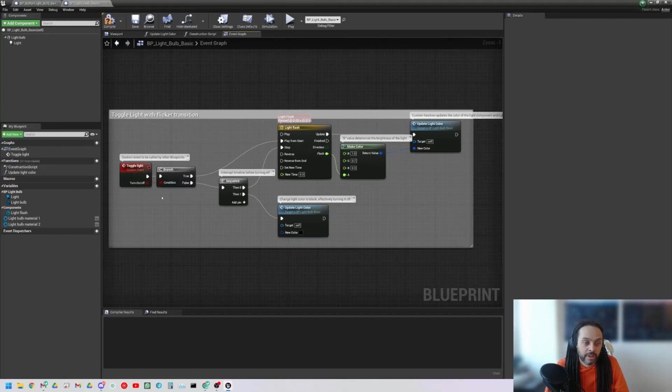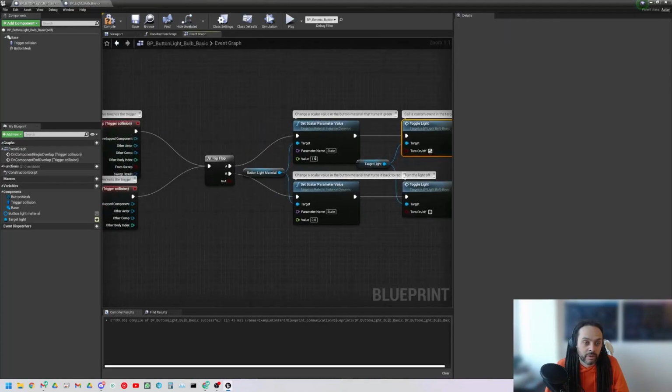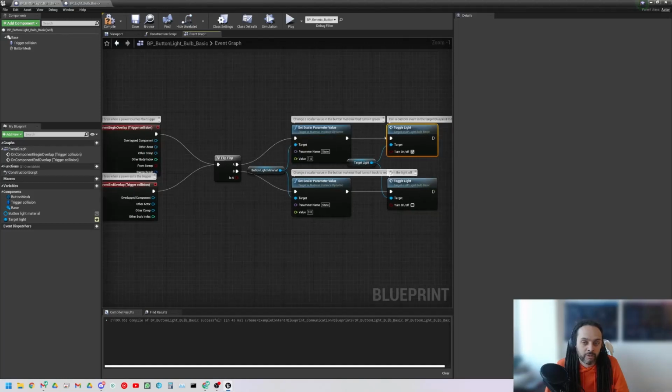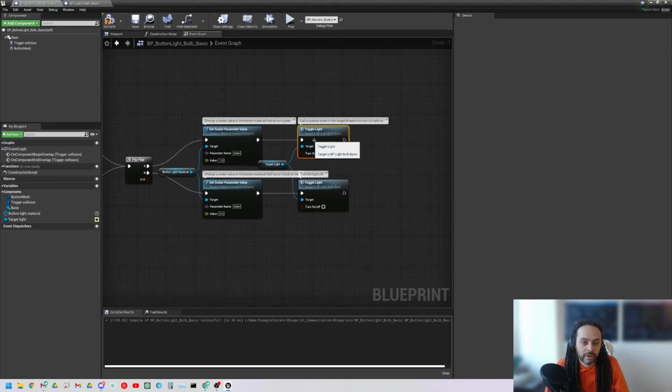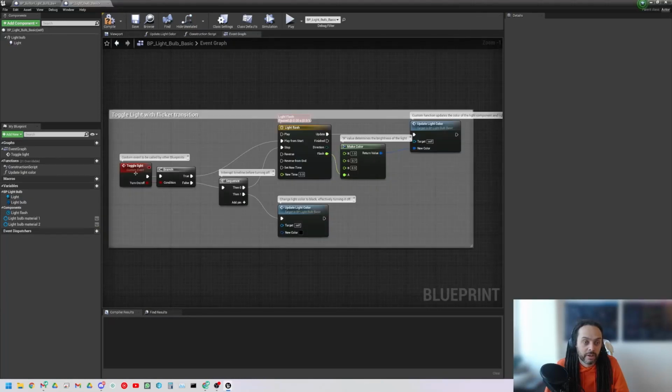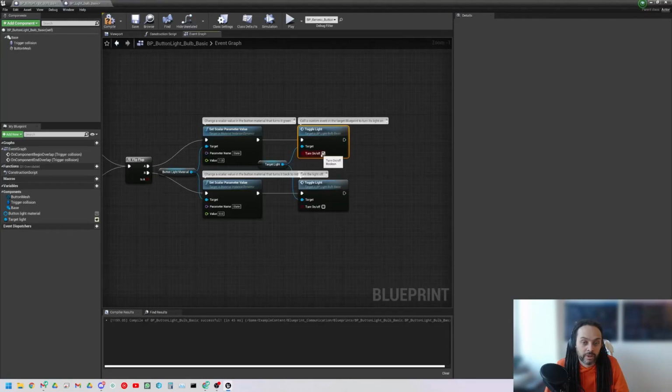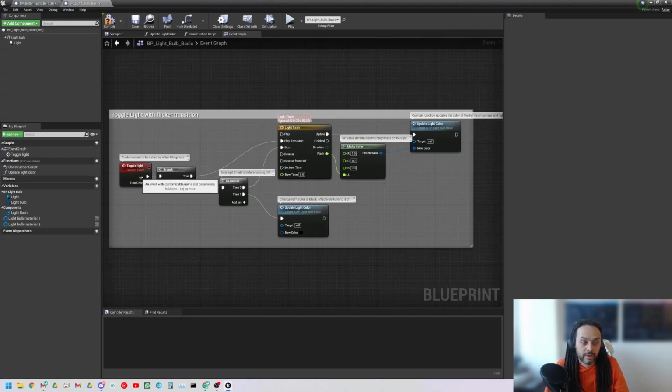So its custom event is going to fire. Okay, so as before, this thing runs left to right. It hits here. There's nothing after it, but it goes inside of here and it starts running this code. Okay, so it just checks, is the light being turned on or off by the Boolean? Yes, turn on this one, turn off on this one. So it fires. If it's true, then the light will flash.